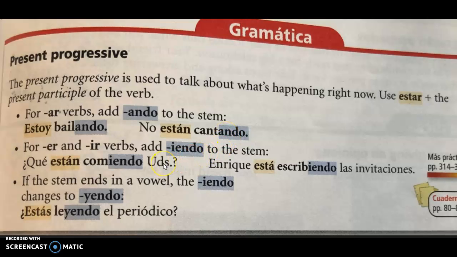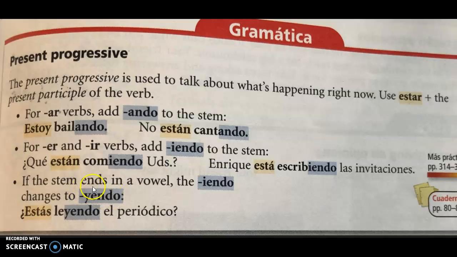Okay? For ER and IR, you're going to do the same thing. You're going to take that ER and IR off and you're going to put yendo onto it. Okay? So, ¿qué están comiendo ustedes? And that would be, what are you, plural, eating? Here we have Enrique está escribiendo las invitaciones. So Enrique is writing the invitations. Okay, and you do the same thing. Take off the ending and put the ando or yendo and use the correct form of estar.